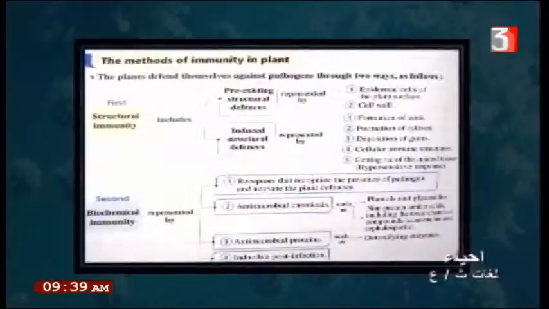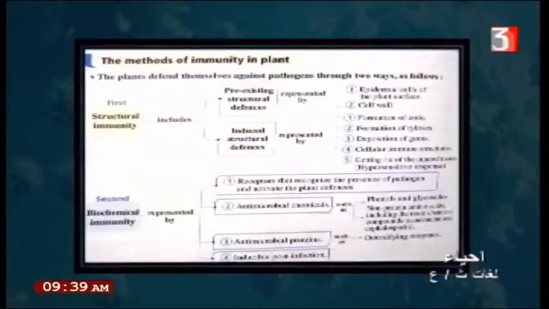And now, the methods of immunity in plants. What are the methods for immunity in plants? Number 1, there are 2 types of immunity. First, structural immunity, and the second, biochemical immunity. What is structural immunity? Structural immunity includes, number 1, pre-existing structure defense and, number 2, induced structure defense.